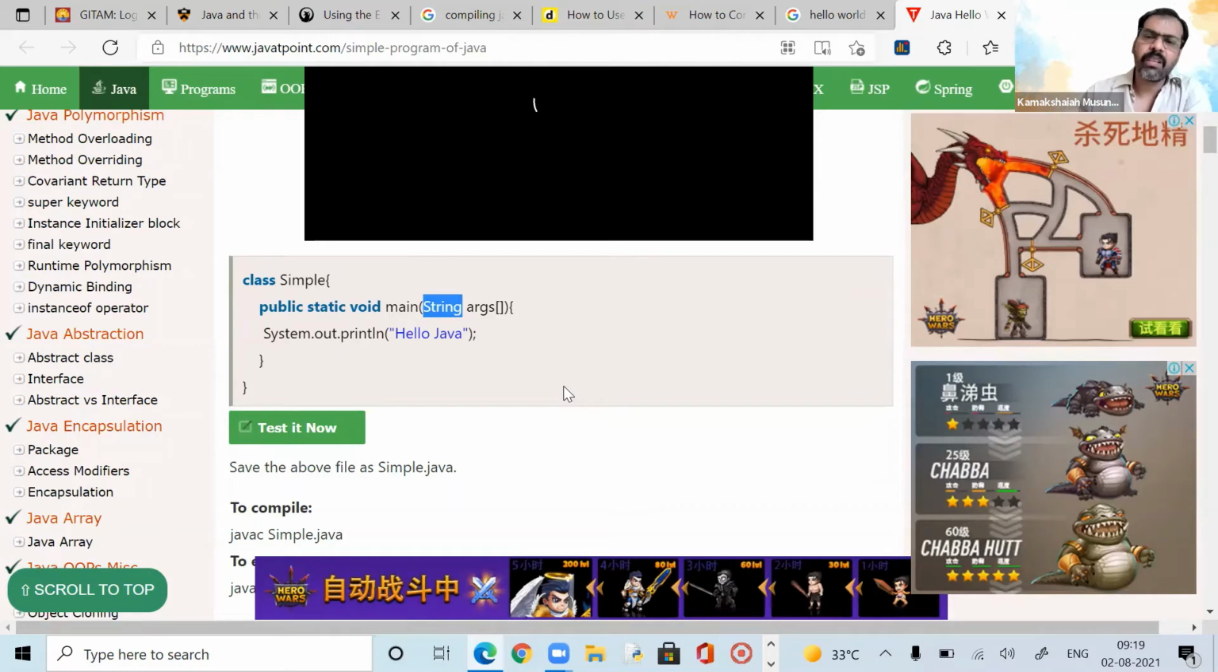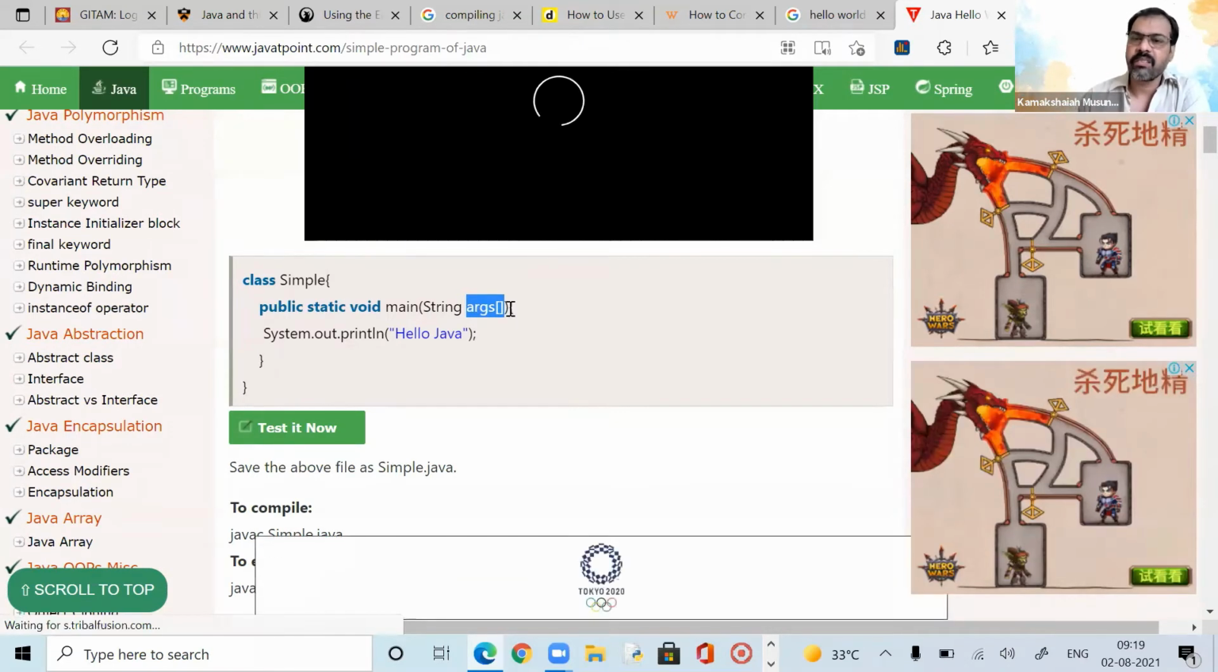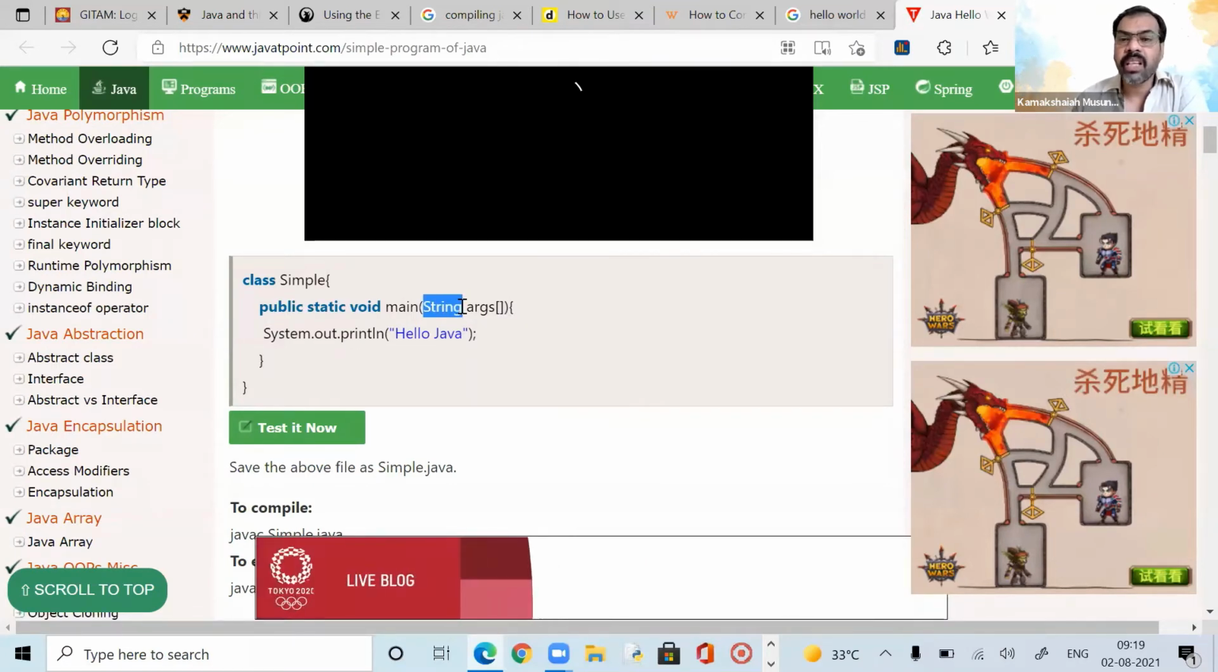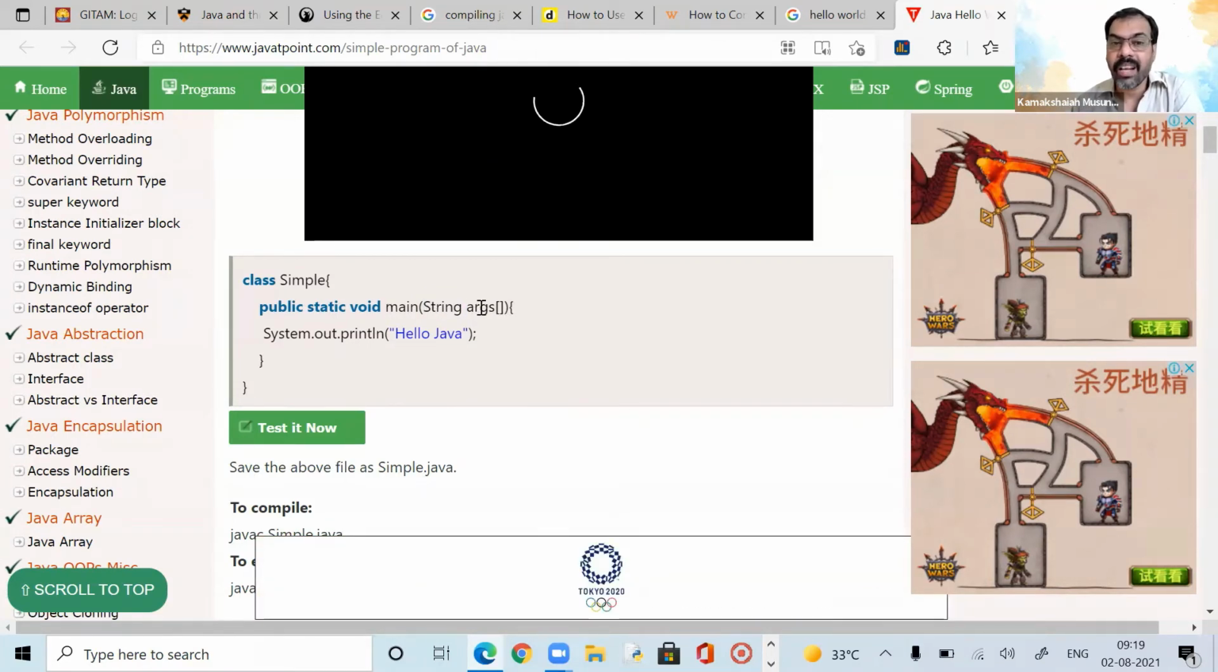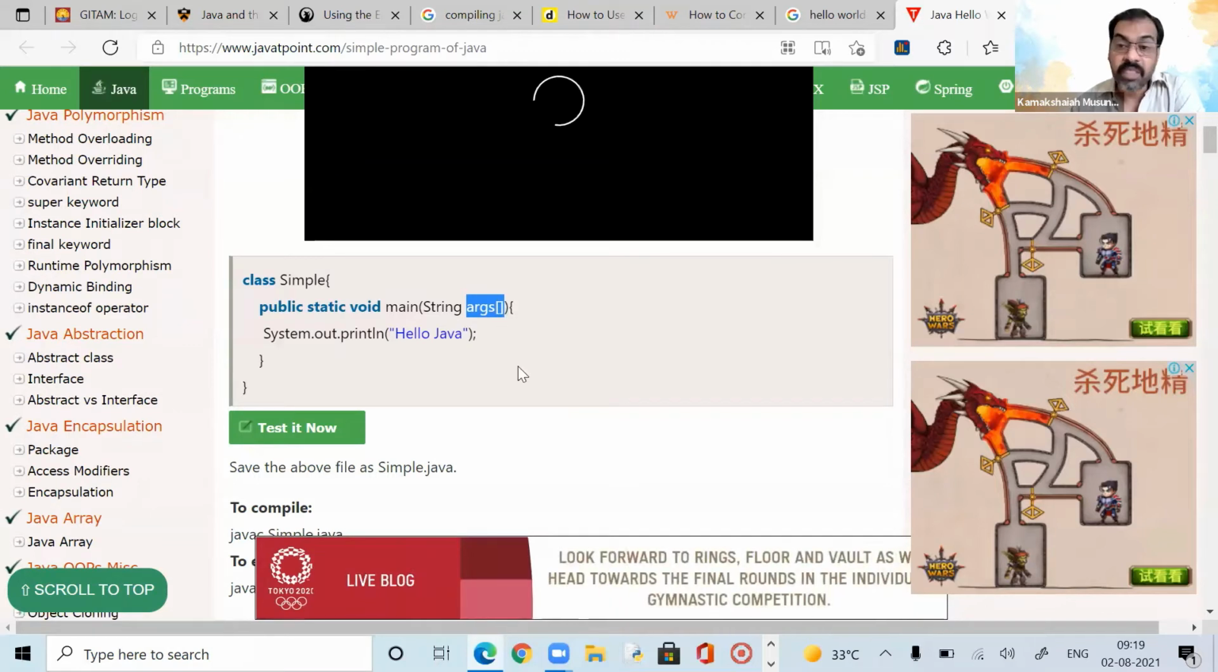There are different types, double, integer. Arguments can be integer, double, character, numerical, non-numerical, whatever it is, but we have to declare at least one data type. These arguments are of the type array, square brackets, so arguments are in the form of an array, and they are of the type string. That is what we are telling the main method.